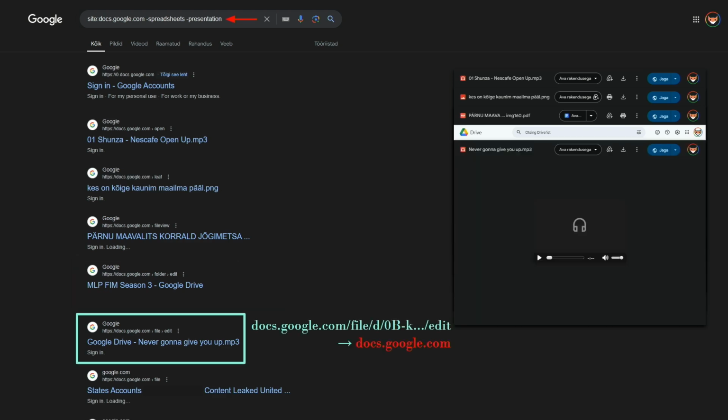Well, no. I finally found one that doesn't redirect to Drive and stays on the Google Docs domain. And this was a really good find for us because this page is frameable for us because it's on the Docs website, and because it doesn't have the clickjacking protections the other pages do, it also has the share button available.